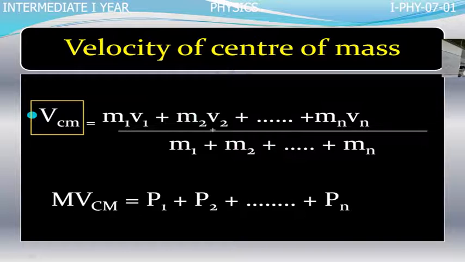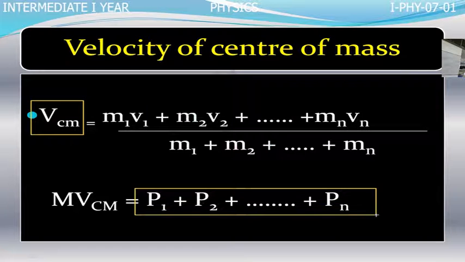What are M1, M2? The masses of the particles. V1, V2 are their individual velocities. Later, the velocity of the center of mass is multiplied with the entire mass of the body, which gives the total momentum of all the particles of the rigid body.